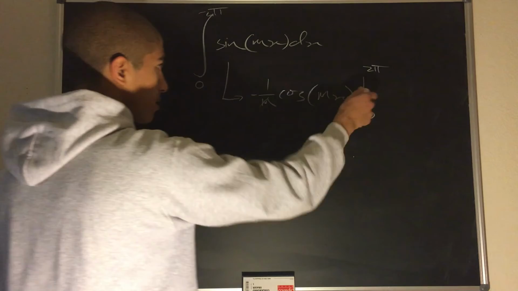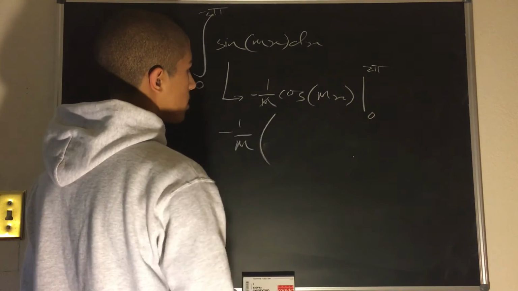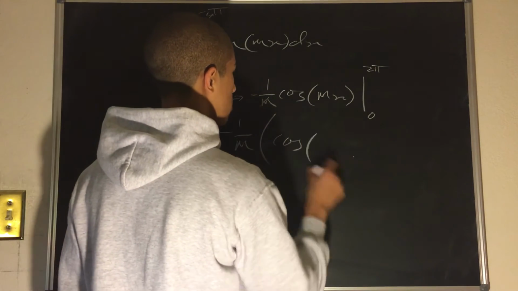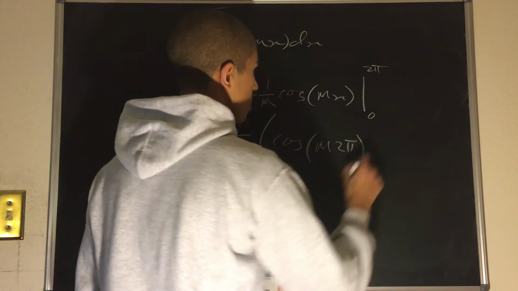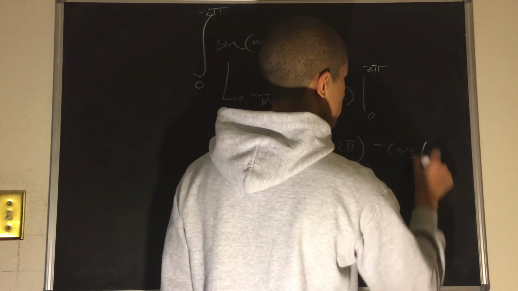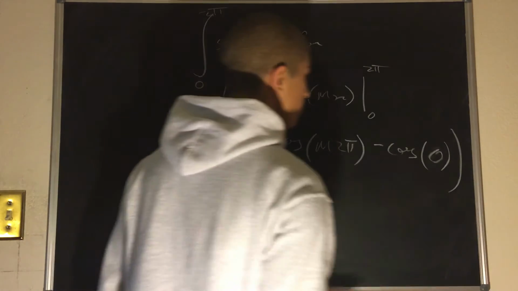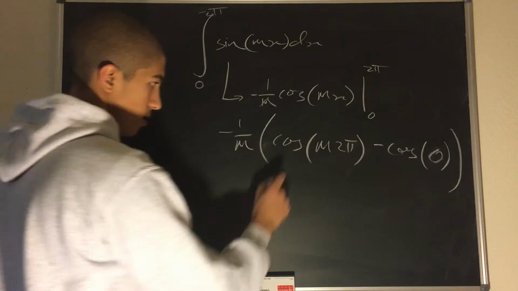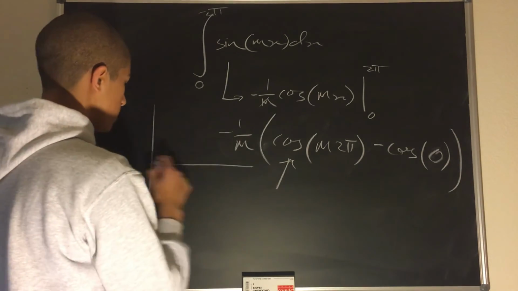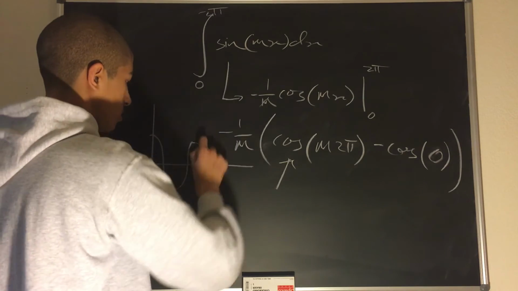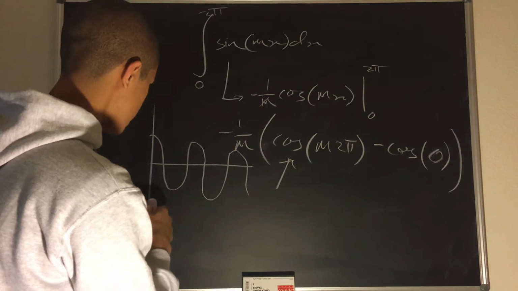So now we take this from 0 to 2 pi, and that equals negative 1 by m into cosine of m into 2 pi minus cosine of 0. So we ask ourselves what this is. Well, if we draw the graph of the cosine function, it looks a little something like that. It's a bad graph, but we'll use it nonetheless.